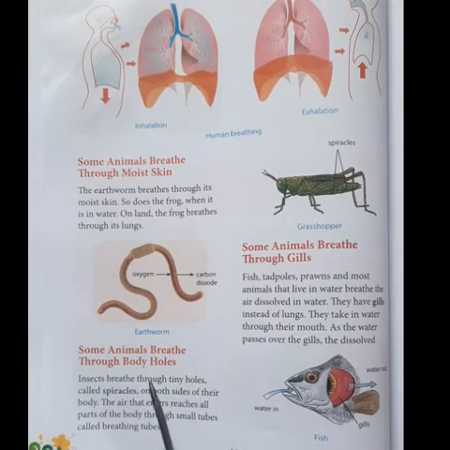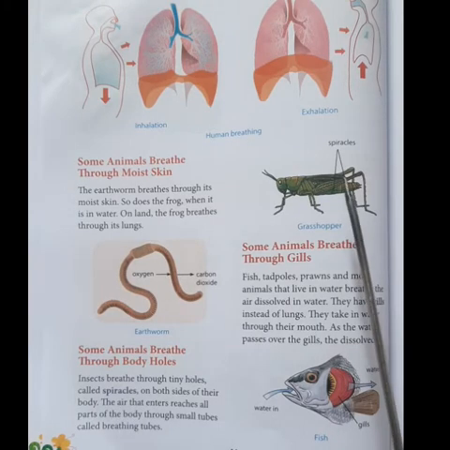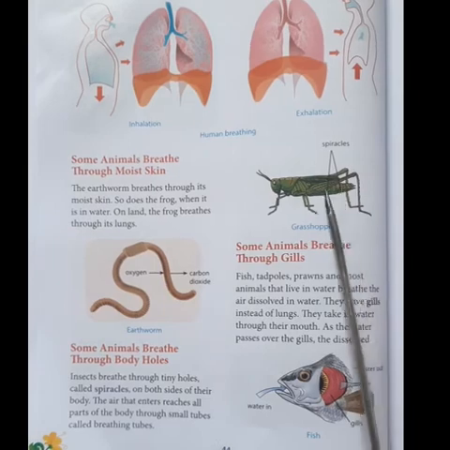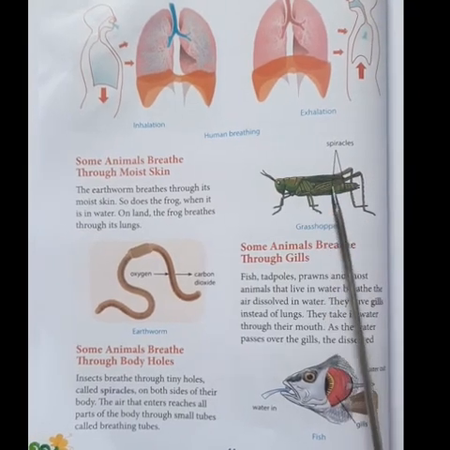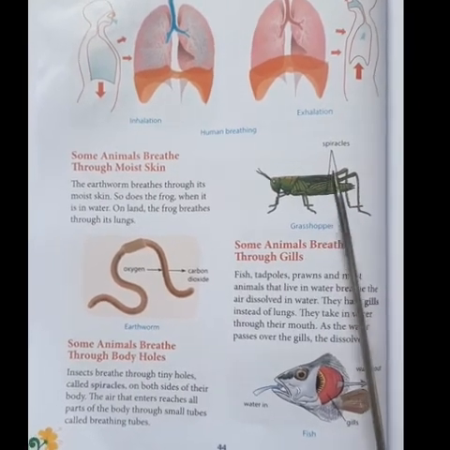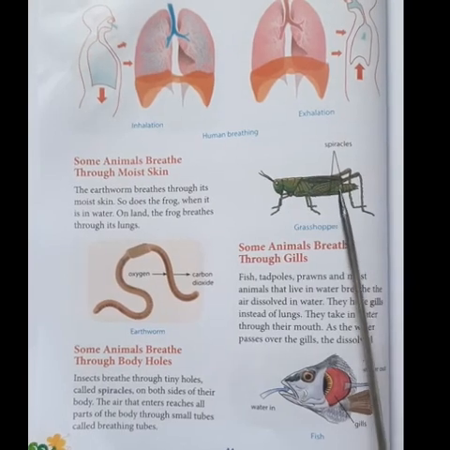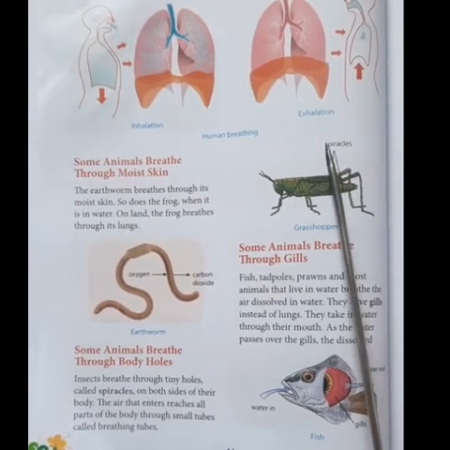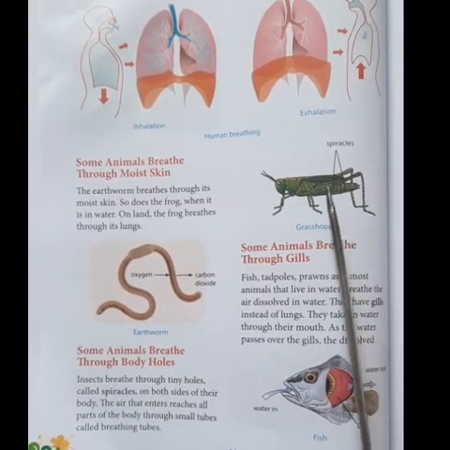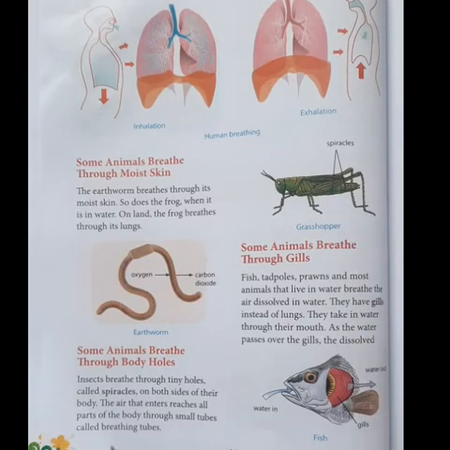Some animals will breathe through body holes. There are small tiny holes in the body of insects. So insects will breathe through these tiny holes, which are known as spiracles. Can you see the grasshopper here? There are small tiny holes in its body, known as spiracles, and through these spiracles the insects will breathe.